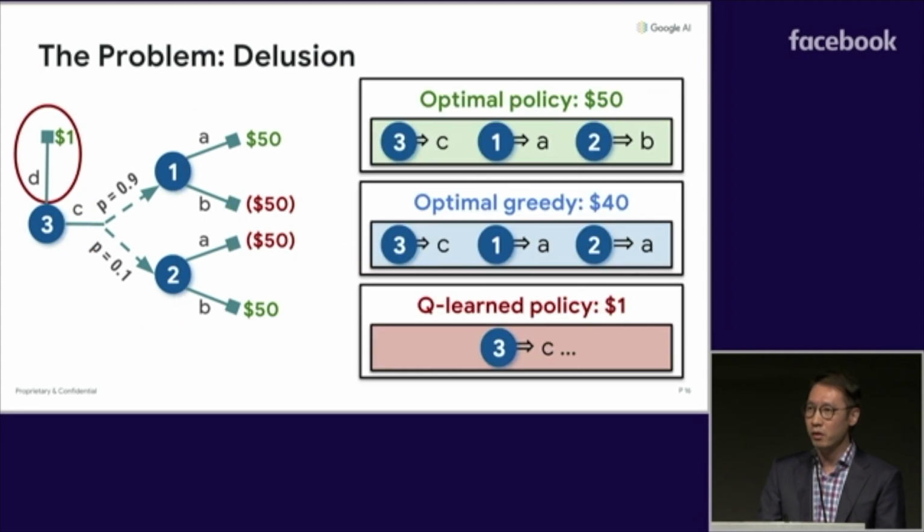As a result, Q-learning sees that action D is slightly better with a slightly higher reward. And it converges to a greedy policy that has a value of 1. This is much worse than the greedy optimal policy in the class of representable policies.